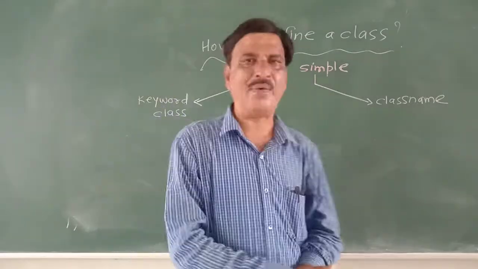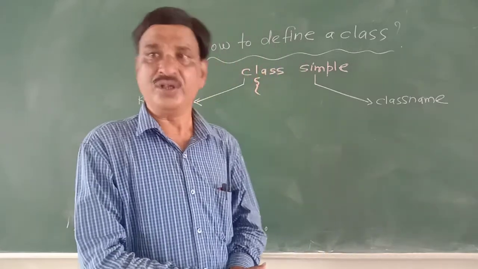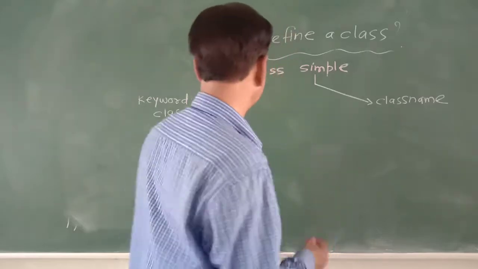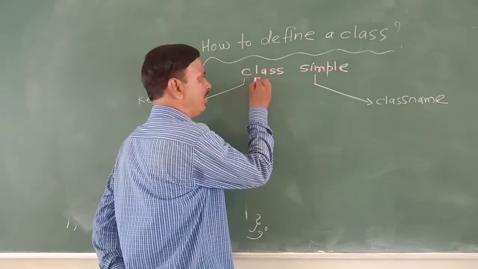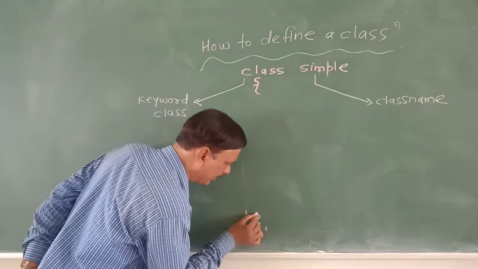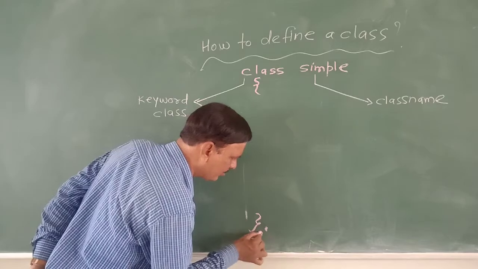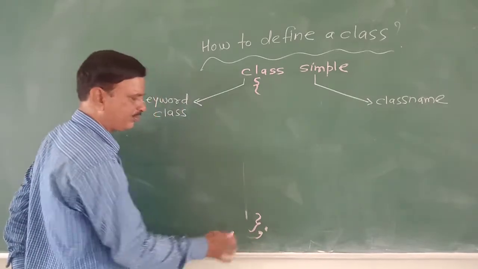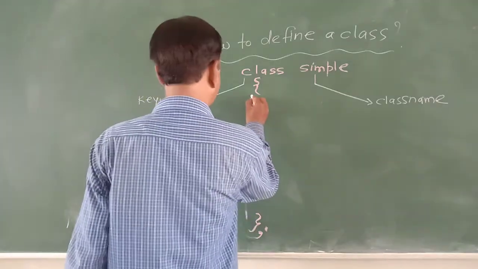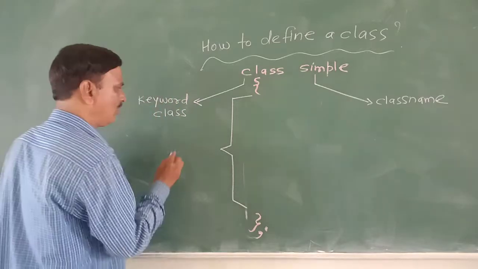It should not have any special symbol like hash, dollar, or space. It should start with a character. It should not start with a number. Then this is the opening curly bracket and then the closing curly bracket, terminated by semicolon. This is called a class body.